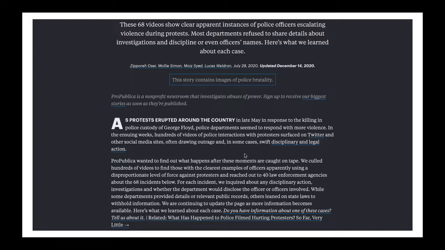Now we're going to go into the data paragraph. ProPublica wanted to find out what happens after these moments are caught on tape. We culled hundreds of videos to find those with the clearest examples of officers apparently using a disproportionate level of force against protesters, and reached out to 40 law enforcement agencies about the 68 incidents below for each incident.